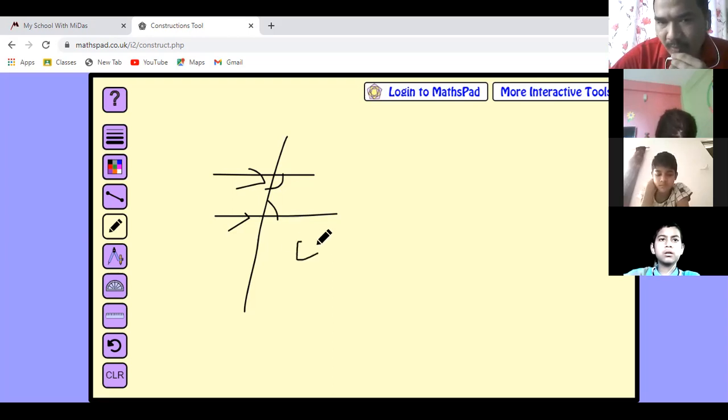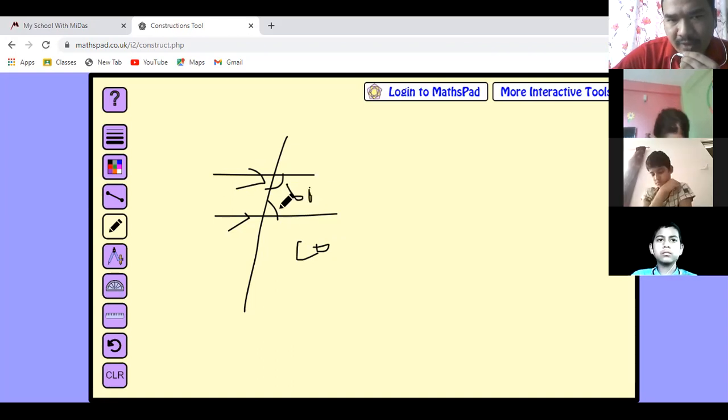The sum of co-interior angles will be 180 degrees. When we add these co-interior angles, their sum will be 180, if these two lines are parallel. Suppose this one is given as 60. Then this angle will automatically be how much? 120. Because the sum of co-interior angles will be 180 degrees.